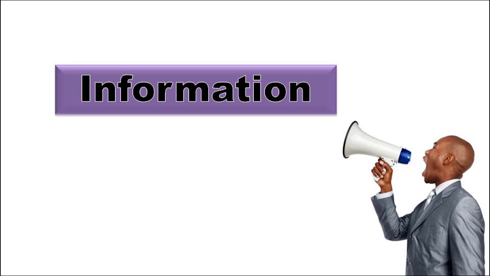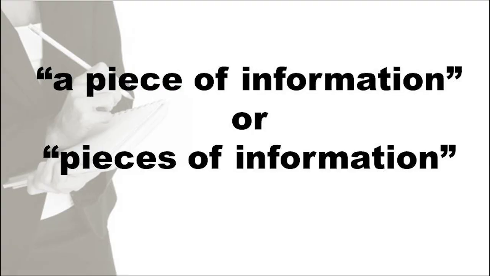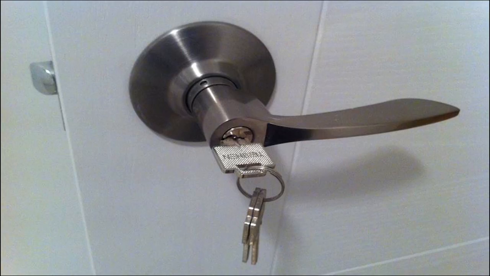Repeat. Information. Check. Explanation. The word information doesn't change in the plural because we can't count information. We cannot say informations. We can say a piece of information or pieces of information if we want to make it plural.